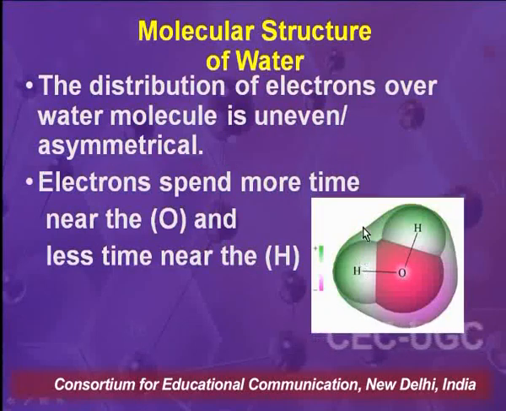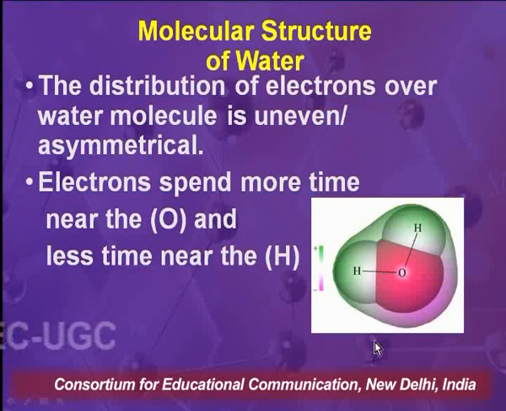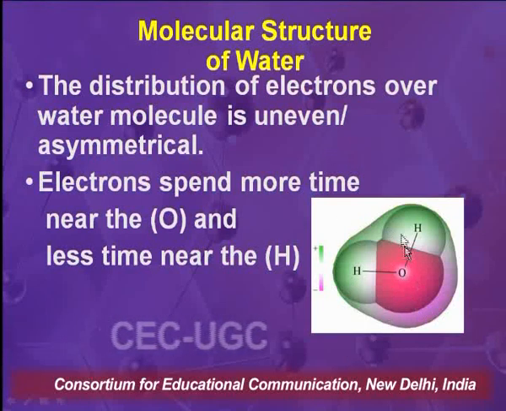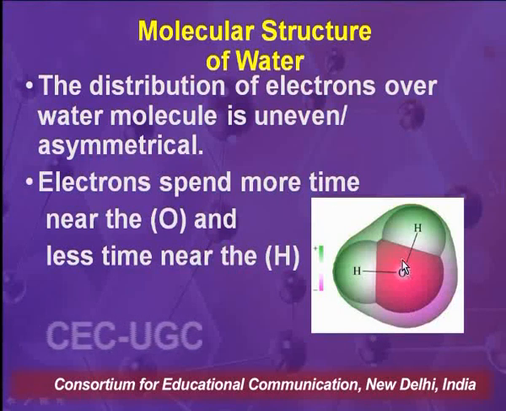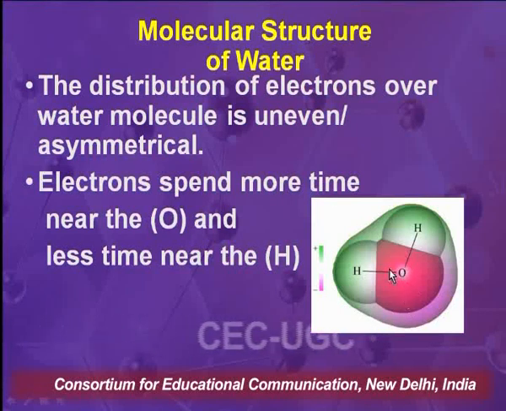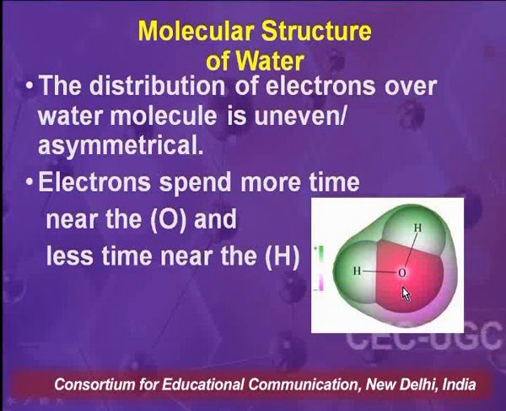Now if we look at the molecular structure of water, we find that the distribution of electrons of a water molecule is uneven. That is, it is asymmetrical. Electrons are distributed more towards oxygen.